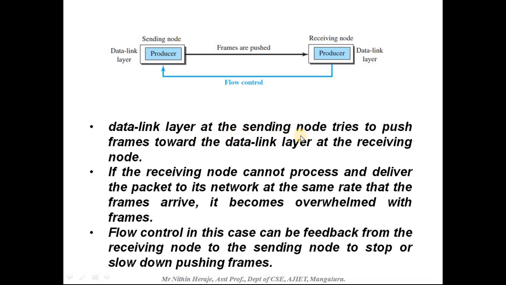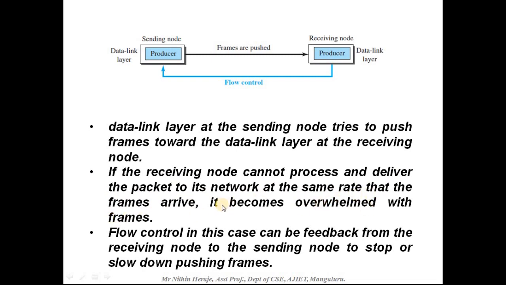The data link layer at the sending node tries to push frames towards the data link layer at the receiving node. If the receiving node cannot process and deliver the packet to its network at the same rate that the frames arrive, it becomes overwhelmed with the frames.